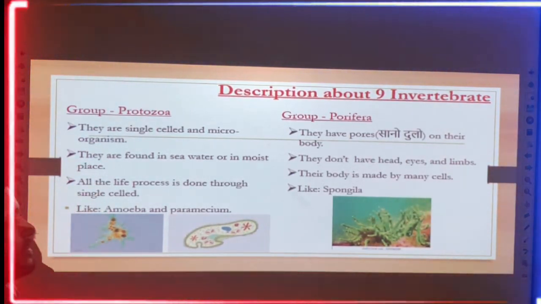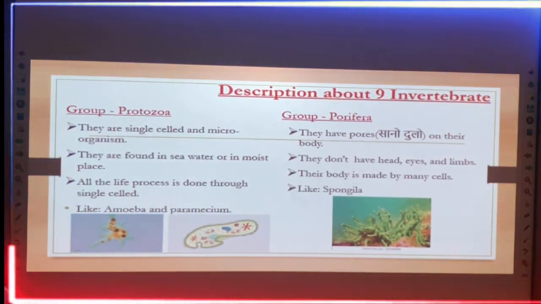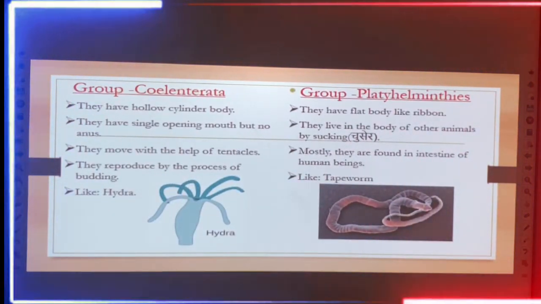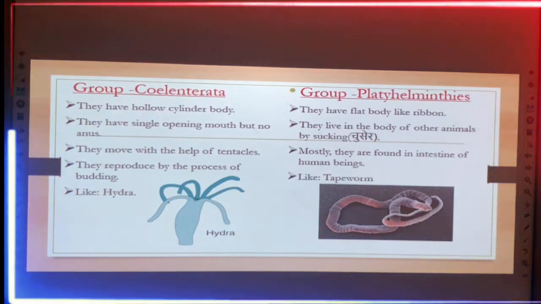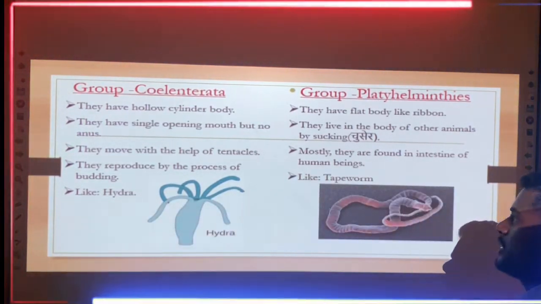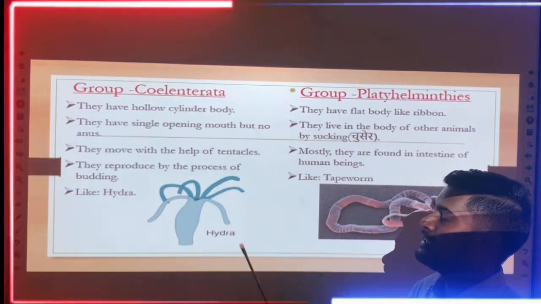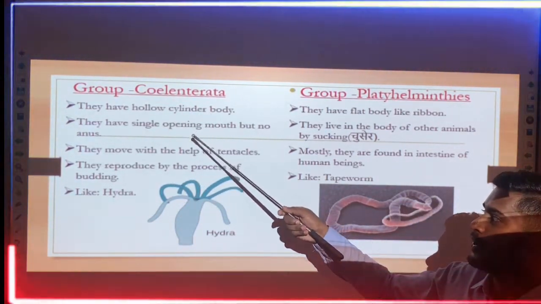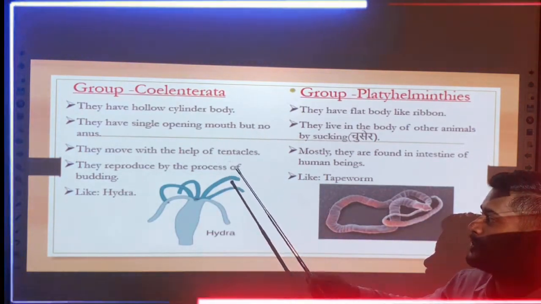And you can take the example like the Spongilla. And next slide is related to the features of the Cylindrata. That means the Cylindrata word comes from a cylindrical hollow body. They have a hollow cylindrical body. Hollow cylindrical means the hollow part lies inside.